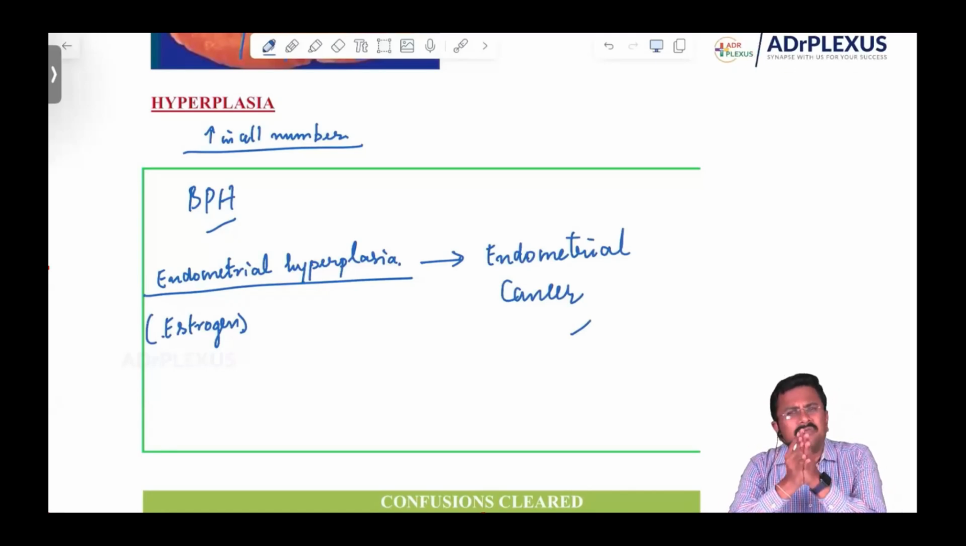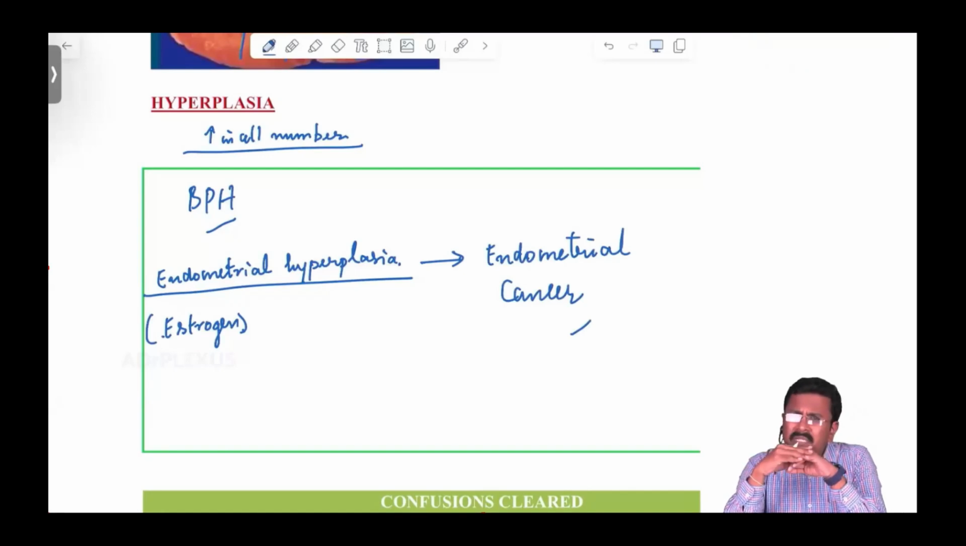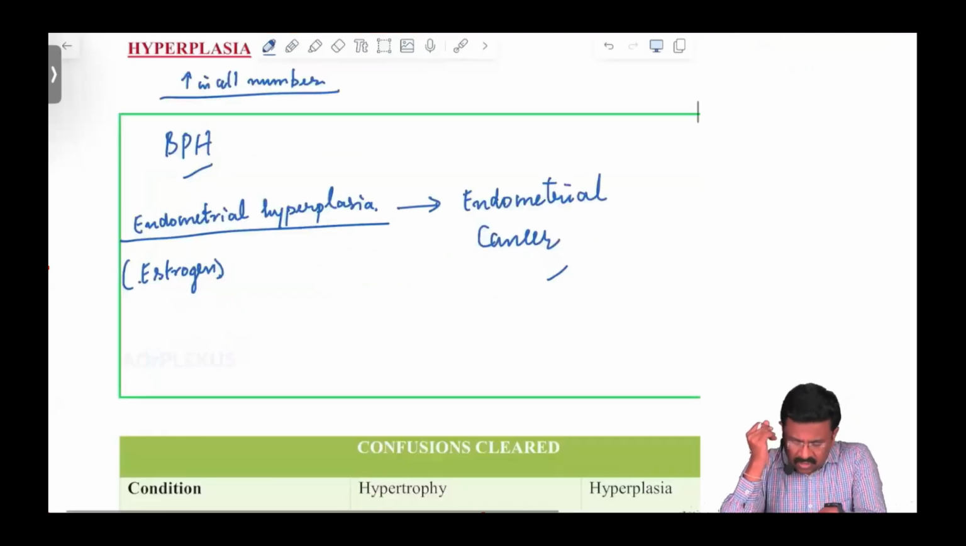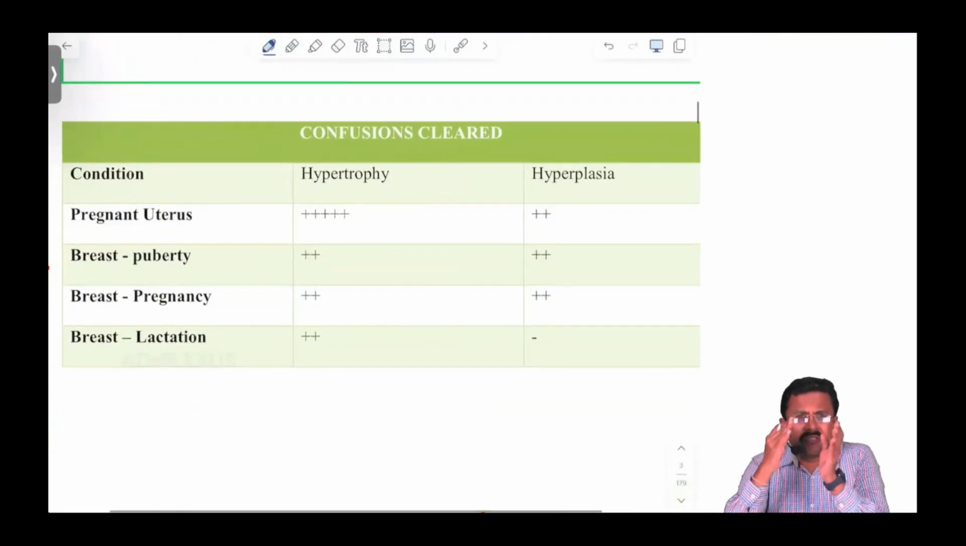So let me ask you one question. What happens in the pregnant uterus? Does the uterus undergo hypertrophy or hyperplasia? These are questions asked in your previous exams. Other things you can usually understand, but for hyperplasia or hypertrophy in the uterus we have to concentrate more. Because that is a PYQ, let's hope this tabular column will solve your doubt.